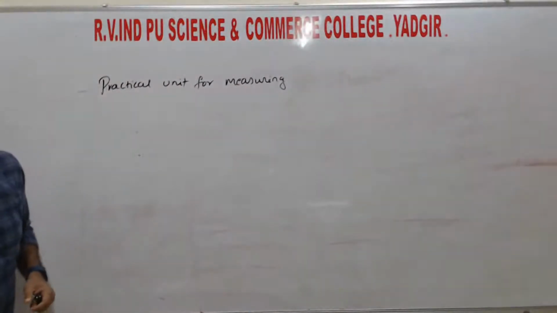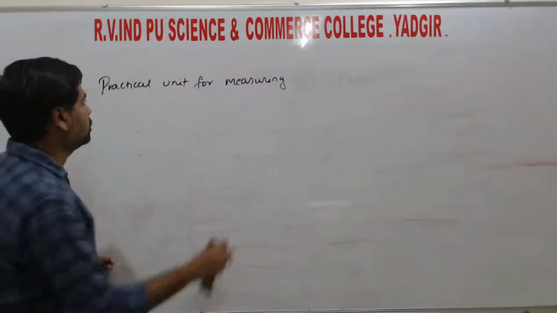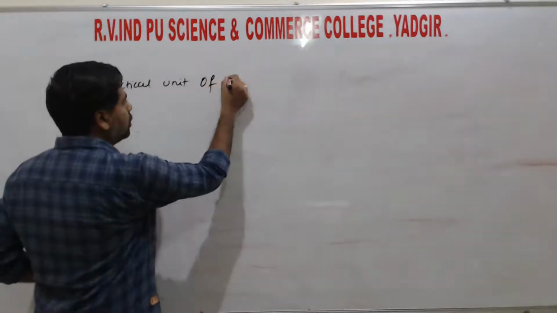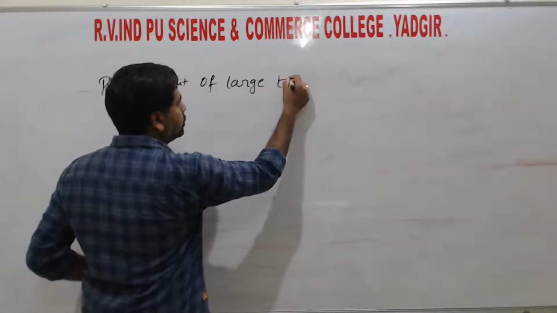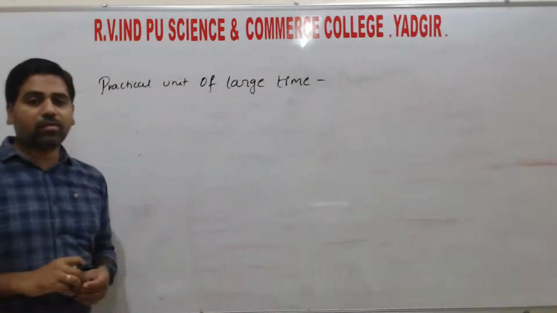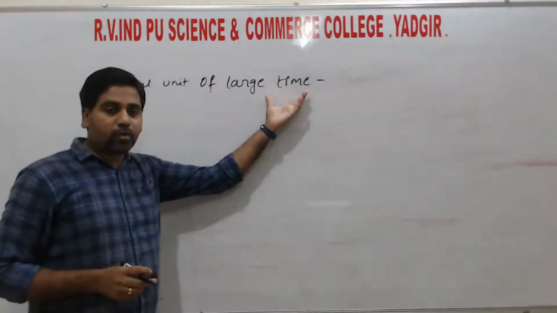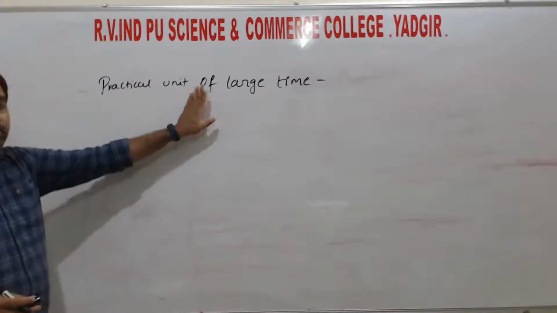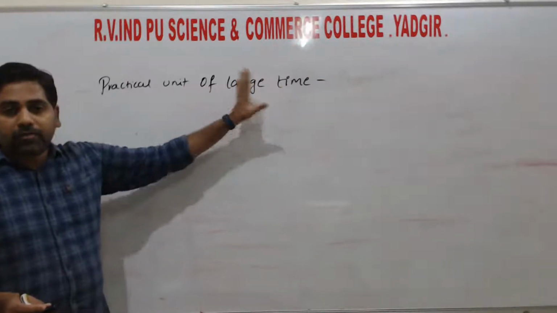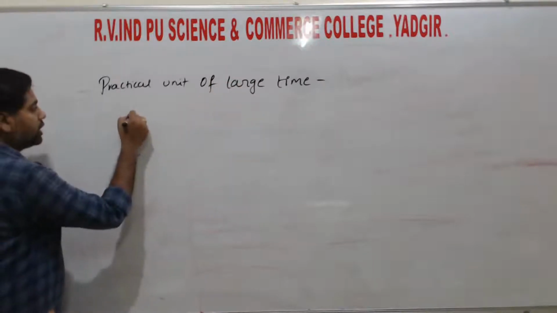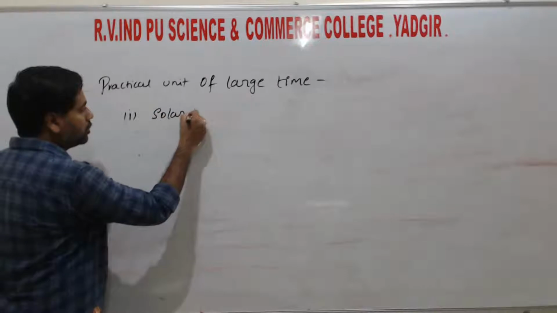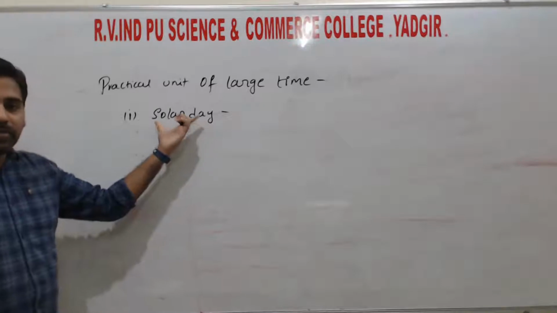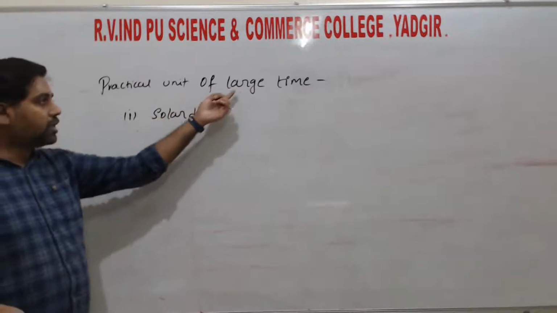So next is the practical units of large time. In the last class we discussed distances. Now we have discussed masses, and here we are going to write a few practical units for large time. In that, the first one is solar day. Solar is the time measurement for the larger time.